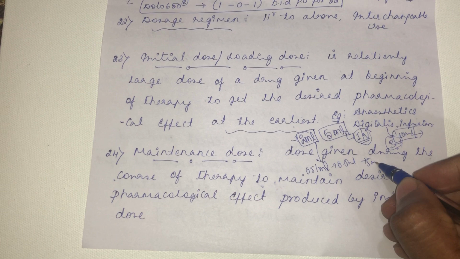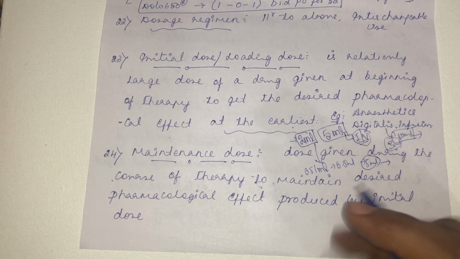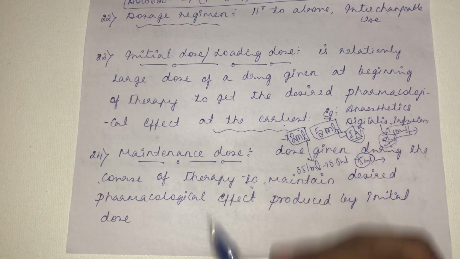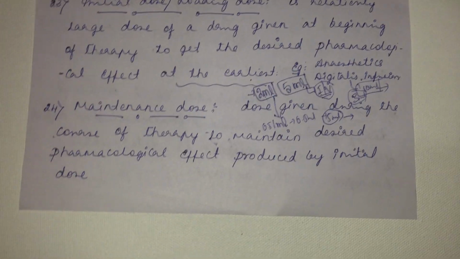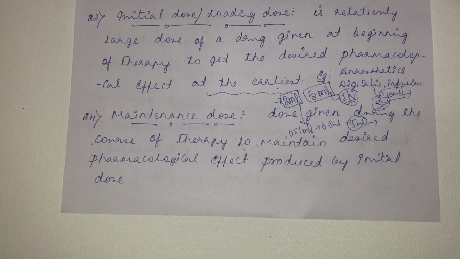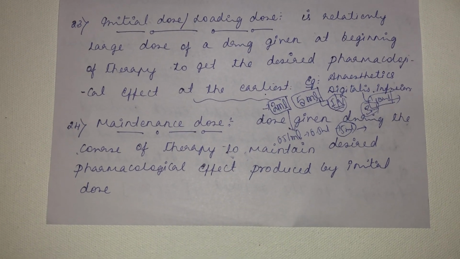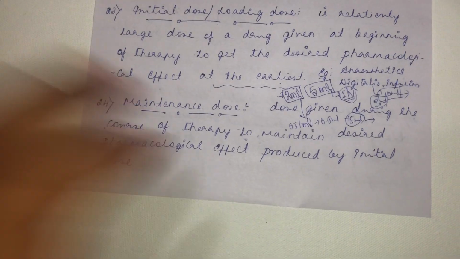Like that, 4-5 ml will be instilled into the body. So this dosage becomes the maintenance dosage. It is given during the course of the therapy to maintain the desired pharmacological effect produced by the initial dosage. That is the maintenance dose.